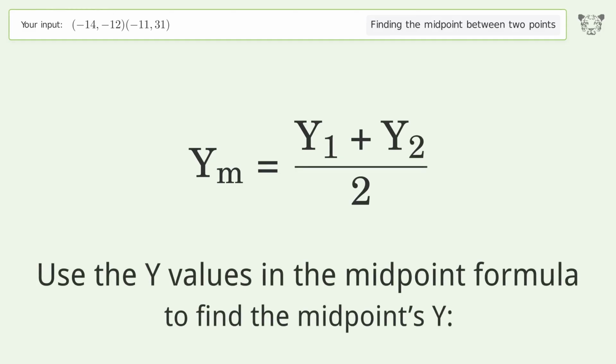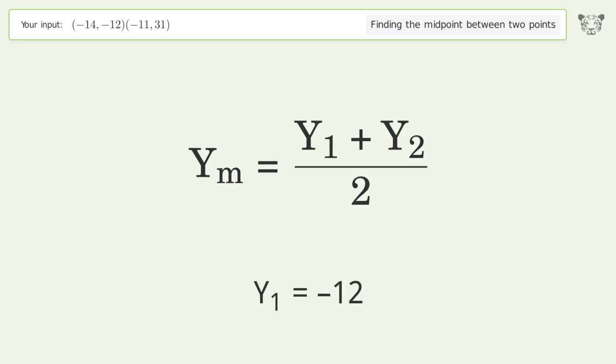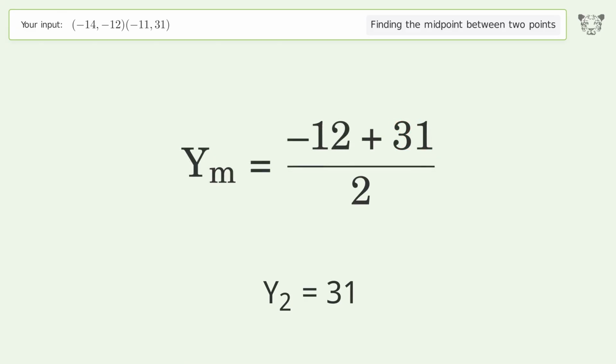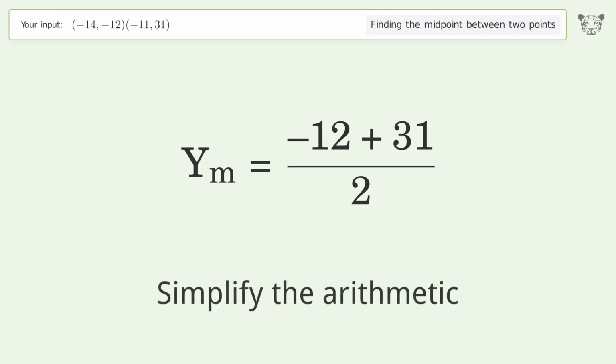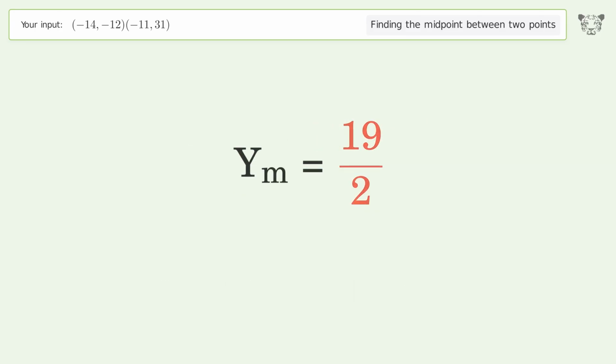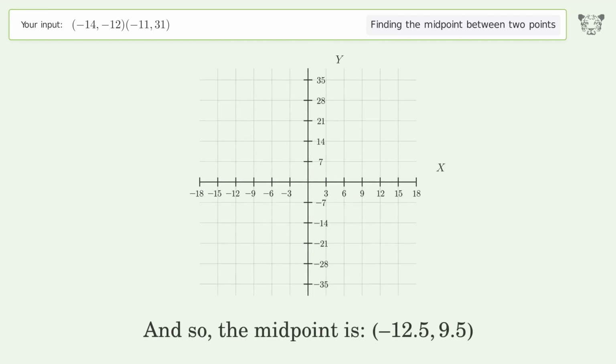Use the y values in the midpoint formula to find the midpoint's y. y1 equals negative 12. y2 equals 31. Simplify the arithmetic. And so, the midpoint is negative 12.5, 9.5.